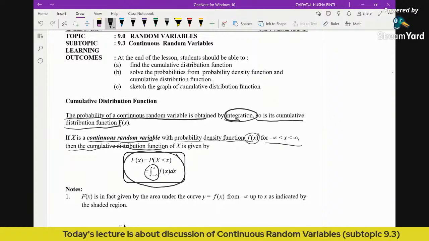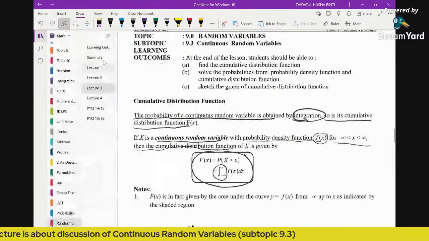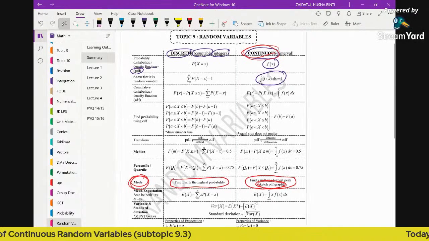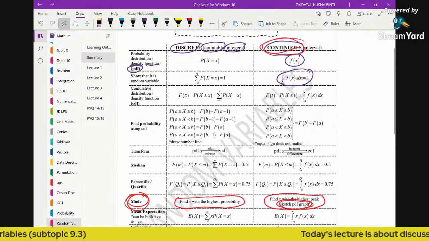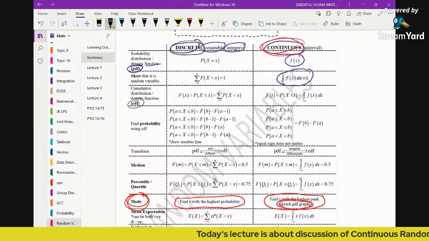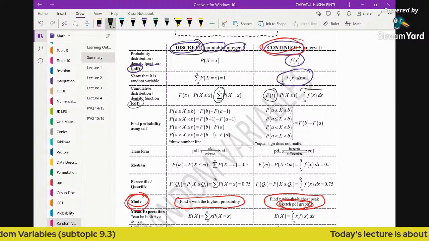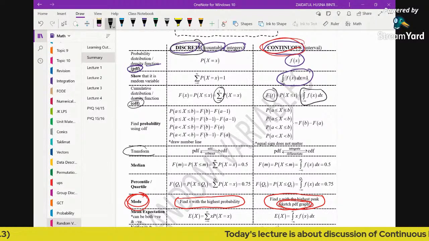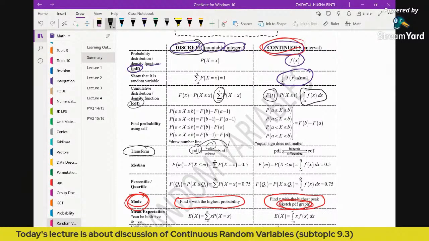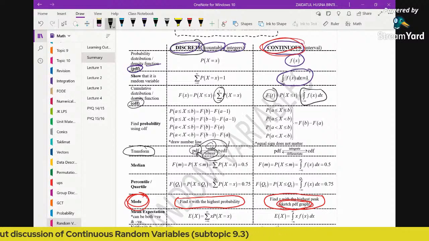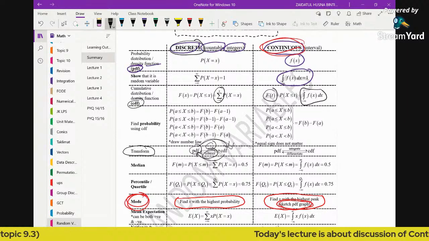Again, let's see the difference. When it comes to a discrete random variable, to find the cumulative, the CDF, you just find the sum. And in order to find the cumulative function for a continuous random variable, we are going to integrate. For a discrete random variable, from PDF to CDF we add, and from CDF to PDF we subtract, just like how to find cumulative frequency from frequency. You add, then from cumulative frequency to frequency, you just subtract.